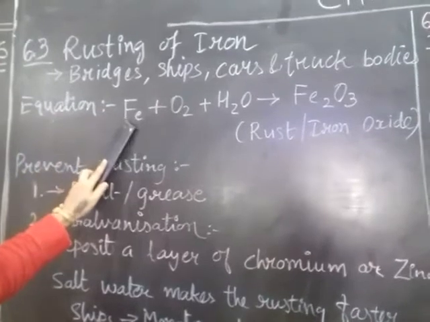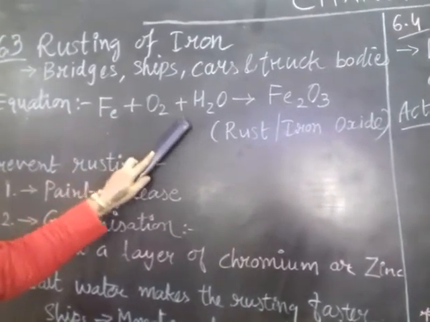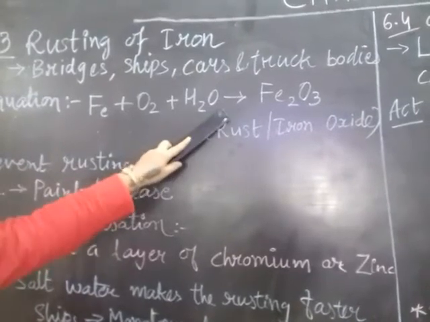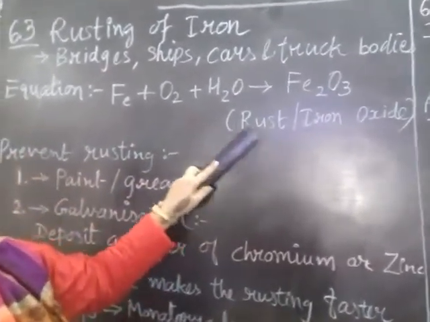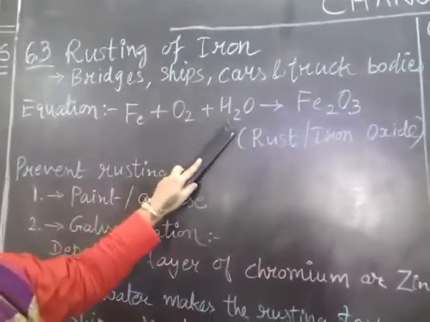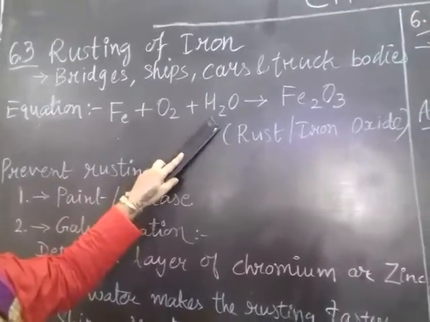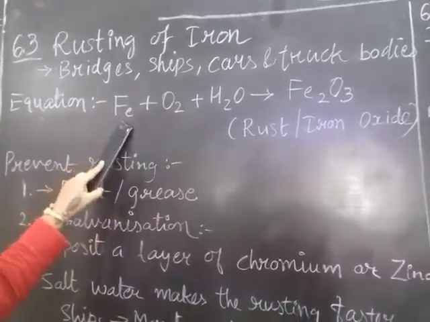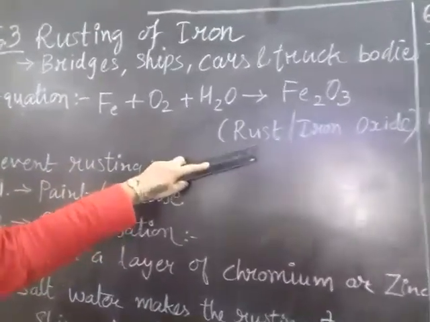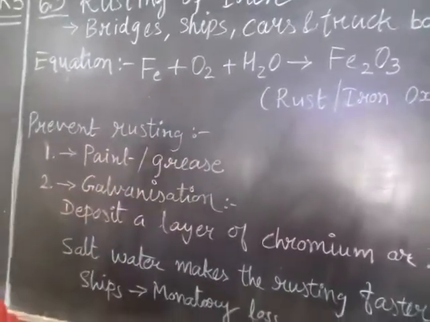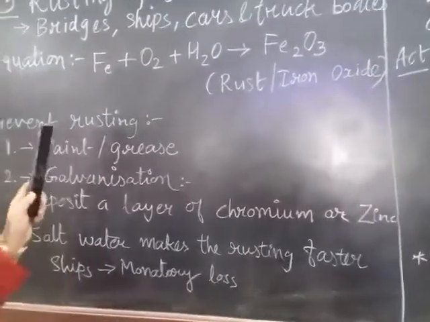The equation is Fe, that means iron, plus oxygen plus water, gives iron oxide. Iron oxide, that means rust. So oxygen and water are both available in the atmosphere, and when they come in contact with iron, the rusting process will take place. But how to prevent it? How do we prevent our objects from getting rust?